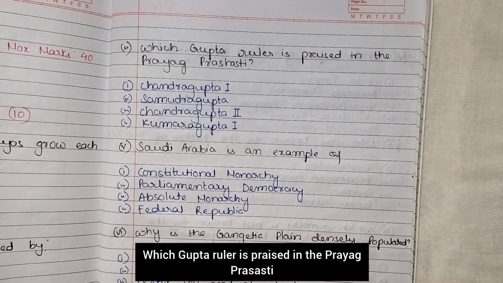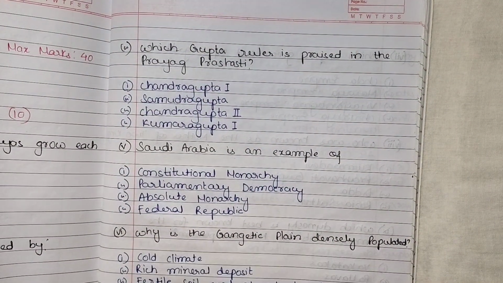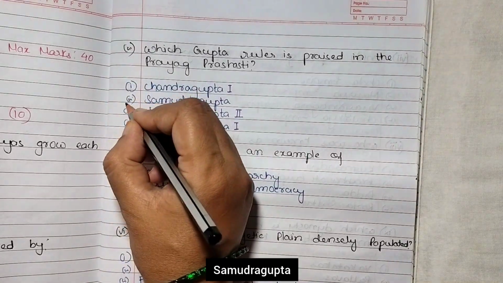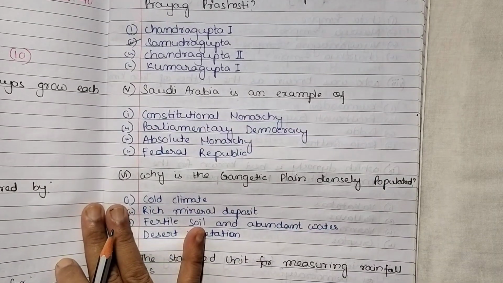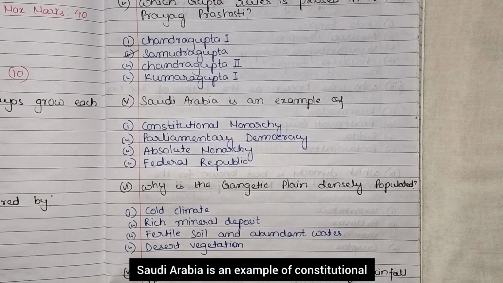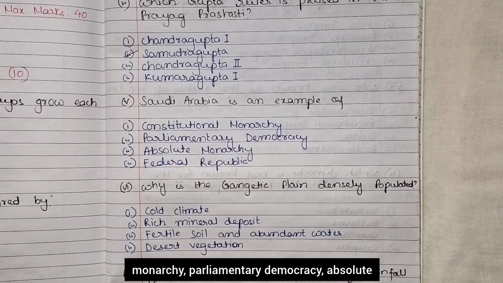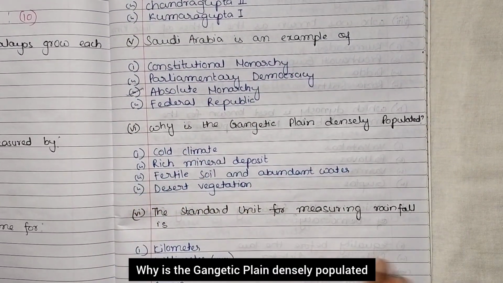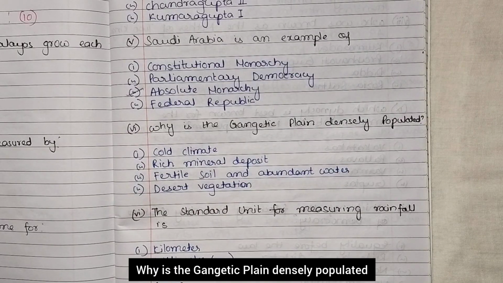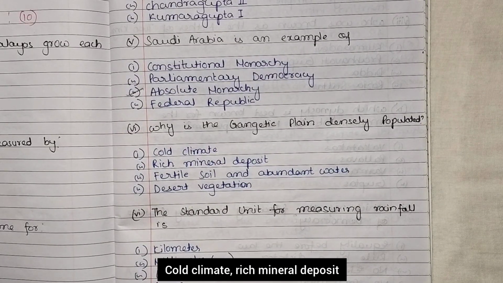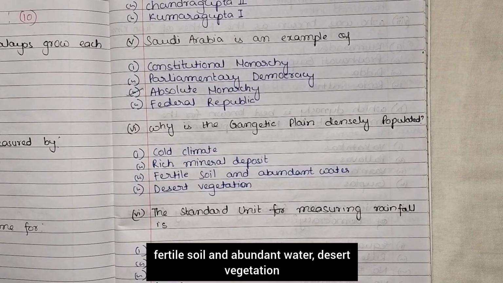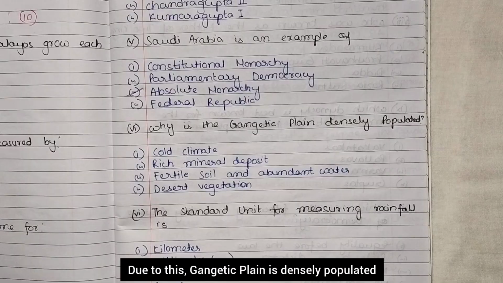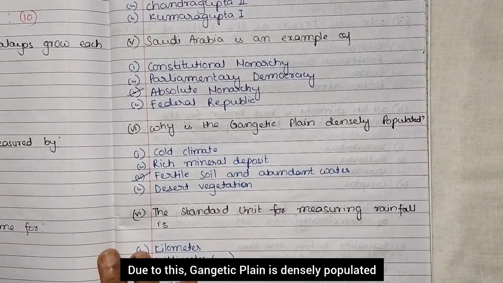Which Gupta ruler is praised in the Prayag Prashasti? Chandragupta first, Samudragupta, Chandragupta second, Kumaragupta. Samudragupta. Saudi Arabia is an example of constitutional monarchy, parliamentary democracy, absolute monarchy, federal republic. Absolute monarchy. Why is the Gangetic Plain densely populated? Cold climate, rich mineral deposit, fertile soil and abundant water, desert vegetation. Due to fertile soil and abundant water, the Gangetic Plain is densely populated.